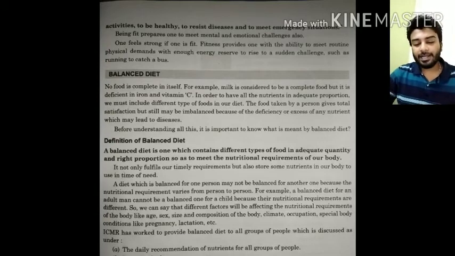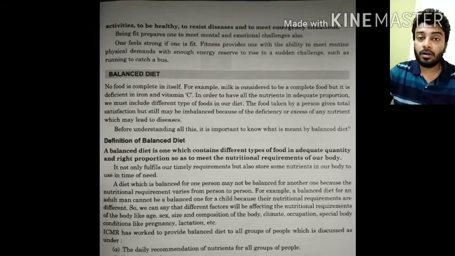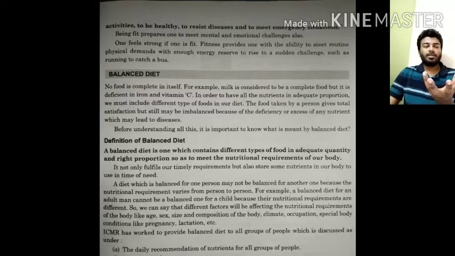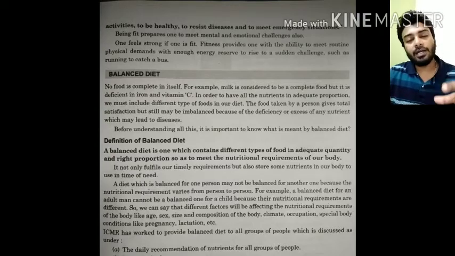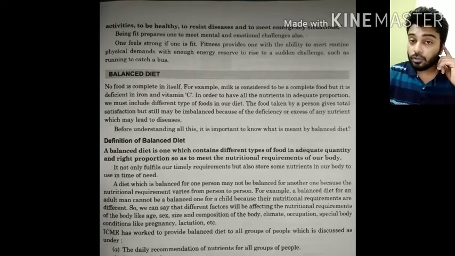Suppose a food I am consuming only contains protein, that will also not do the thing.